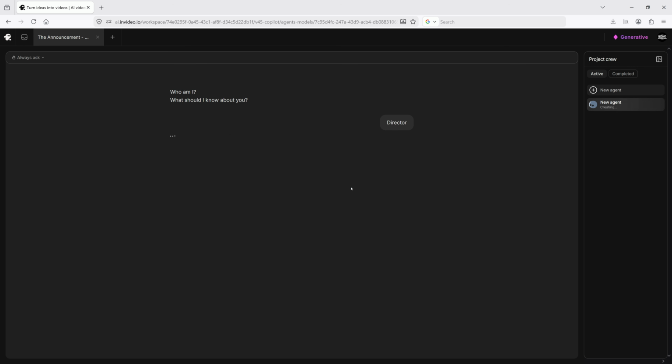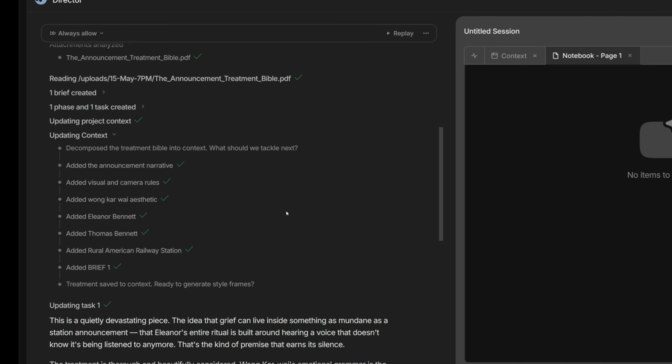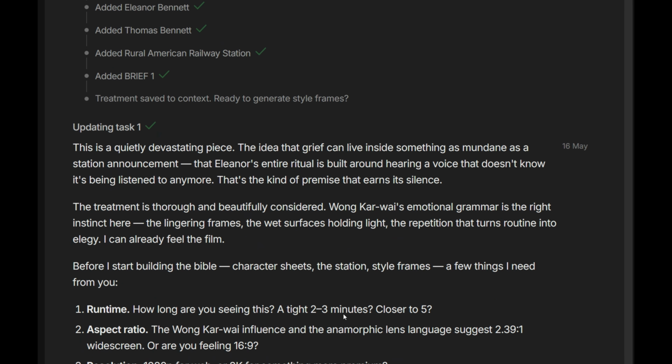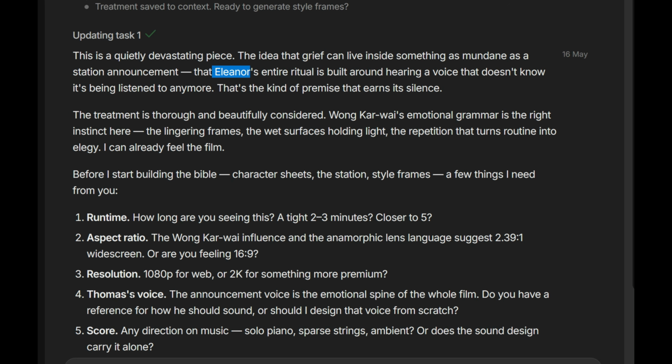Director sounds good. Once the treatment is uploaded, Agent 1 starts analyzing and organizing the information into project context. It extracts the characters, locations, visual rules, narrative structure, and creative direction, then confirms what has been understood and stored. What stood out to me is that it didn't immediately start generating scenes. It first responded to the story itself, describing it as a quiet and emotional piece, and even agreed that Wong Kar-wai's emotional grammar is the right instinct here. That felt less like a tool processing instructions and more like a creative collaborator understanding the intent behind the film.